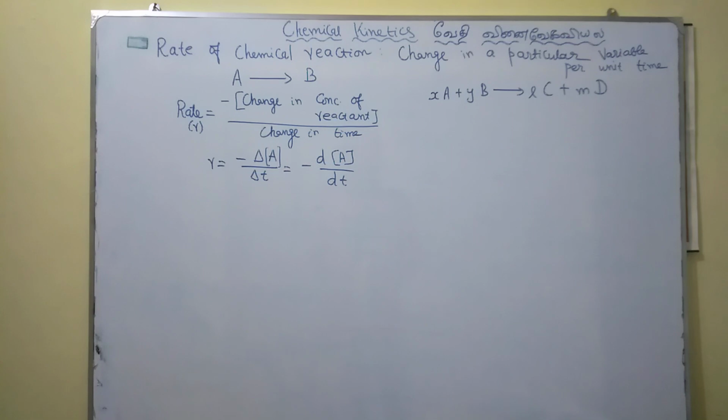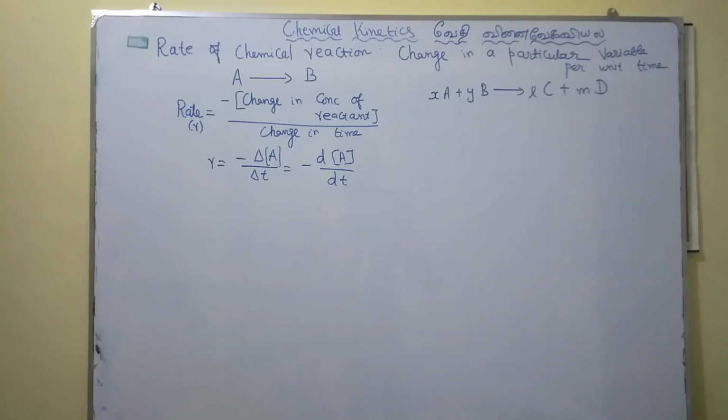Now consider a general chemical reaction, A gives B. For this particular reaction, we can write the rate of reaction. So the very first thing to learn in chemical kinetics is how to write the rate of the reaction and the rate law for a particular reaction. For this general reaction, we know